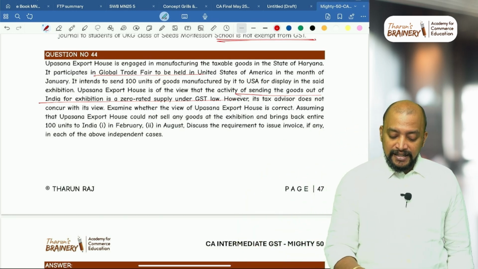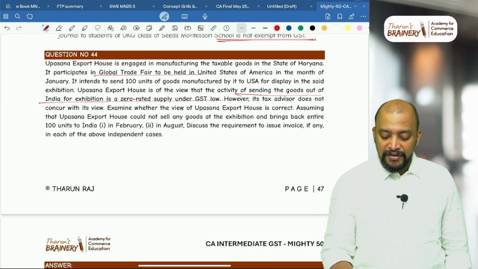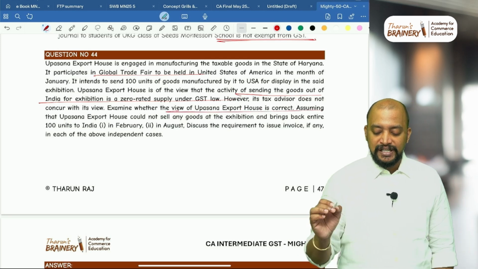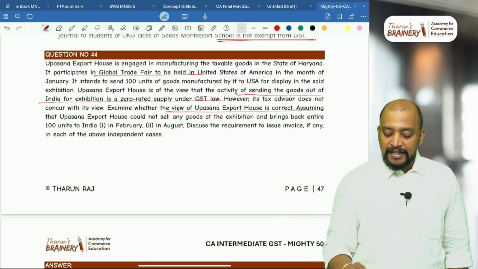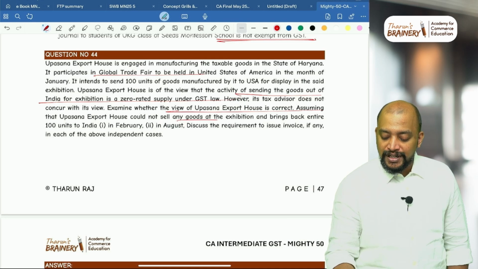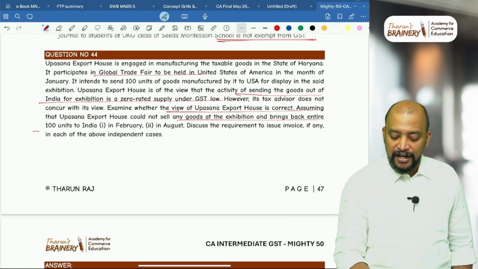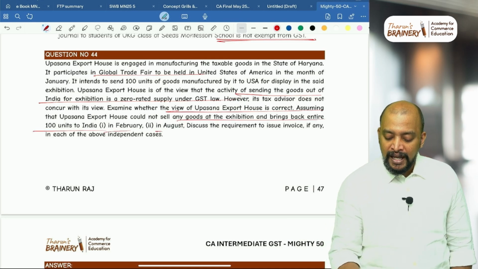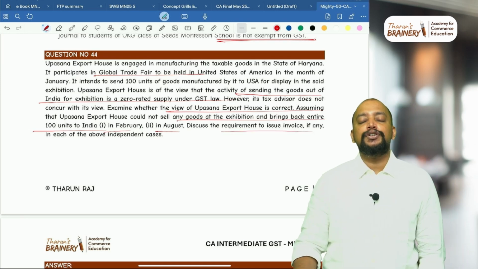However, its tax advisor does not concur with its view. Examine whether the view of Upasana Export House is correct. Assuming that Upasana Export House could not sell any goods at the exhibition and brings back the entire 100 units to India in February and in August, discuss the requirement to issue invoice.